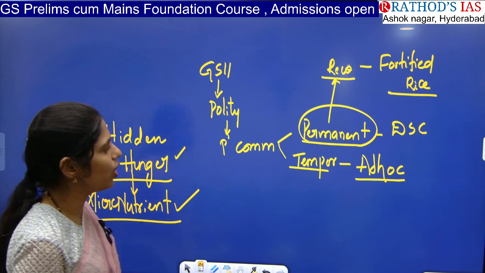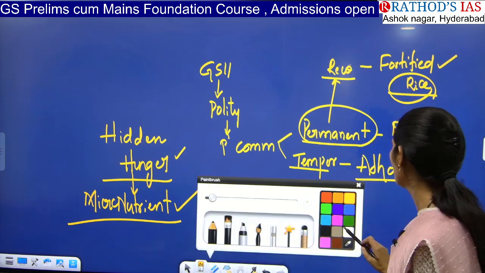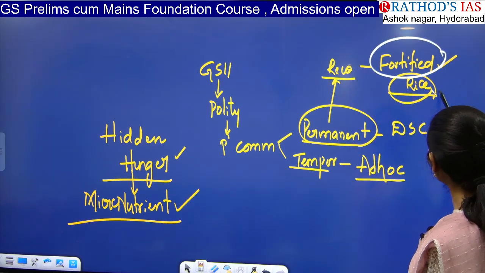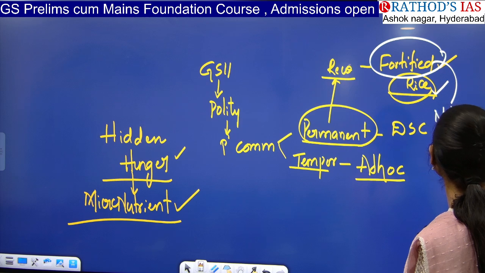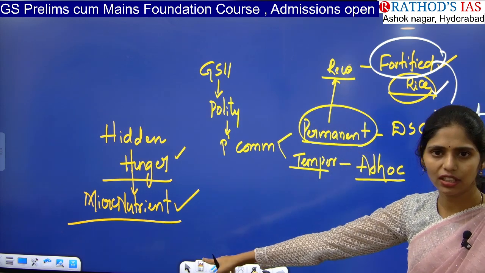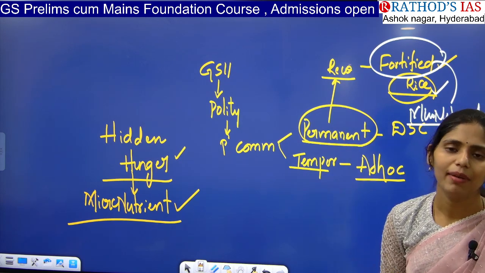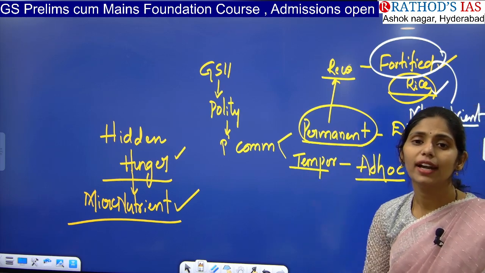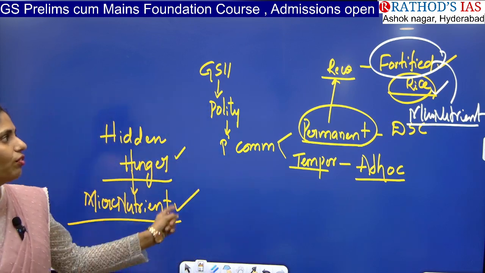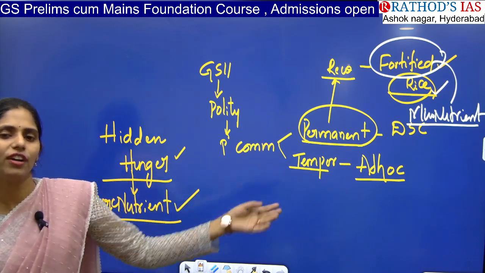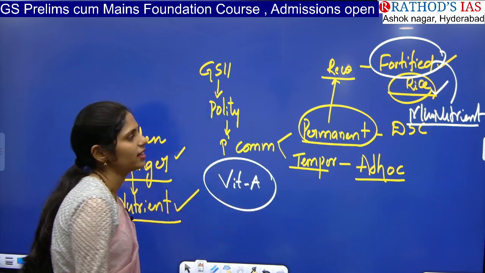Okay. So actually what is the meaning of fortified rice? You know about rice, but what is this concept of fortified rice? Fortified rice is nothing but adding some nutrients to this rice. Especially since we have this hidden hunger problem, we can add some micronutrients. If you are adding micronutrients to the food, that is called fortification. Okay, and now this article is saying that we have to go for fortified rice. In this fortified rice, what will we do? We will add vitamin A to rice. That is called golden rice.